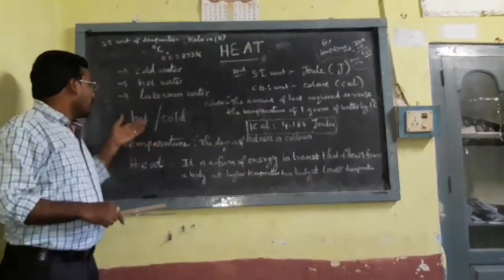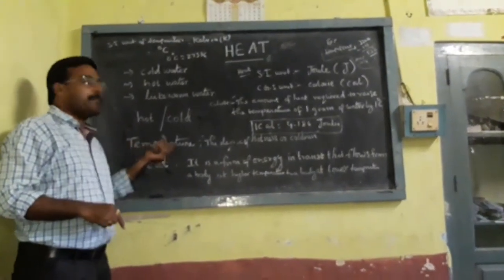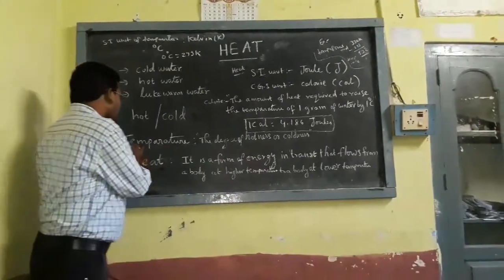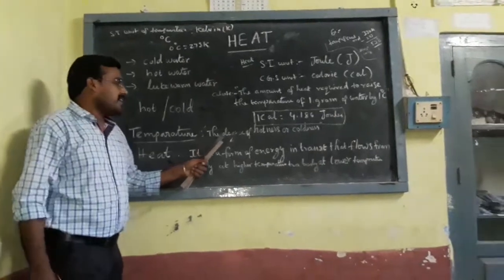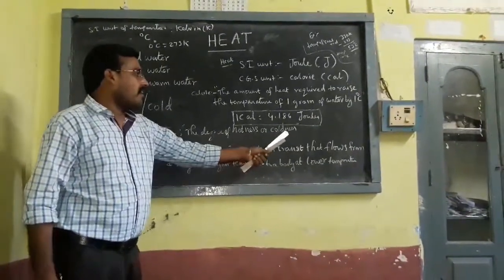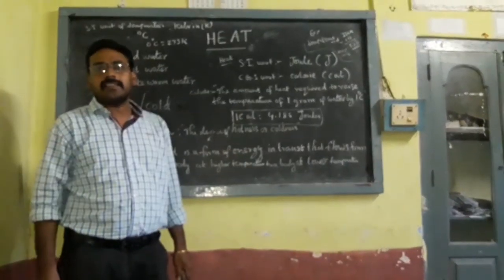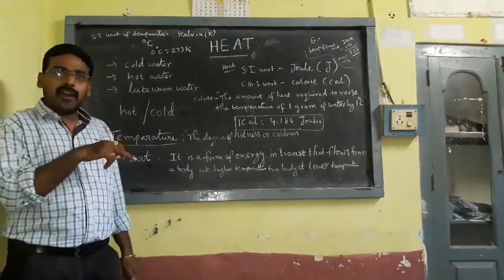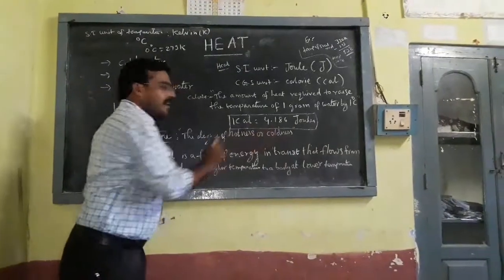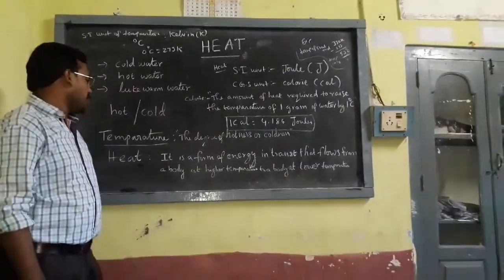So here we can say first temperature. What is temperature? Temperature means the degree of hotness or coldness is called temperature.